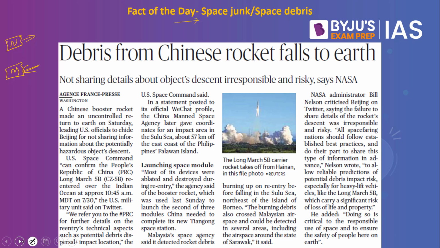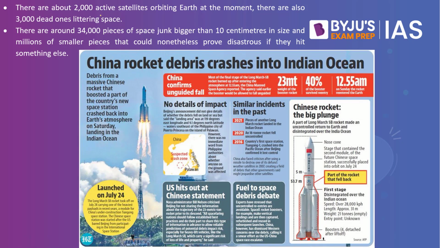Now, if we look into the statistics, there are about 2000 active satellites orbiting Earth at the moment. There are also 3000 dead ones littering space. There are around 34,000 pieces of space junk bigger than 10 centimeters in size, and millions of smaller pieces that could nonetheless prove disastrous if they hit something else. So these are the ones which are present in space, which are not being used currently. They are dumped. They are the junk operating in space, which is called space debris.